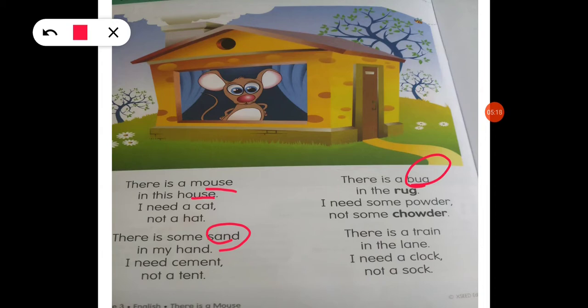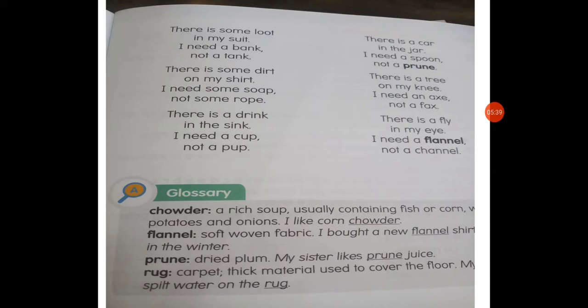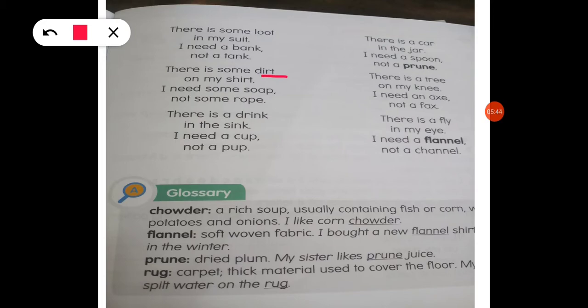Okay, so there is a train in the lane. So what is the problem in this? There is a train on the lane. So there is a problem कि ट्रेन है वो लेन पे आ गई है. These are the problems in the first 4 stanzas. Next one, in this stanza there is a problem. Dirt is the problem. Dirt on shirt. And there is a drink in the sink. So there is a problem.